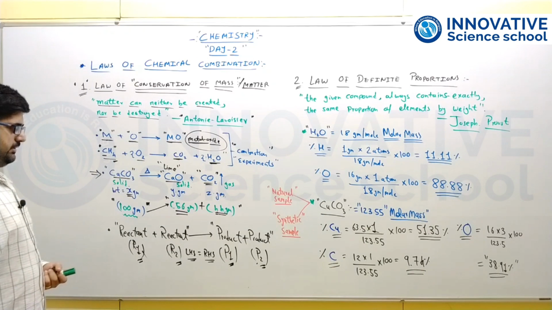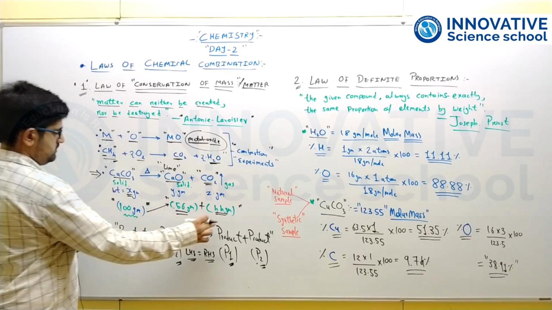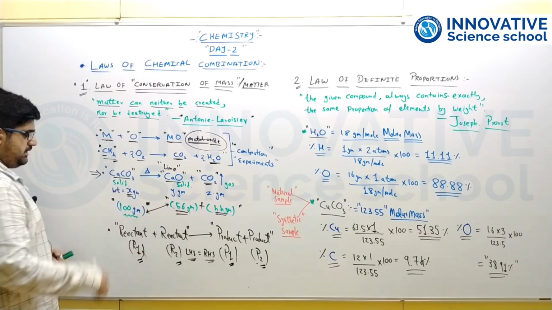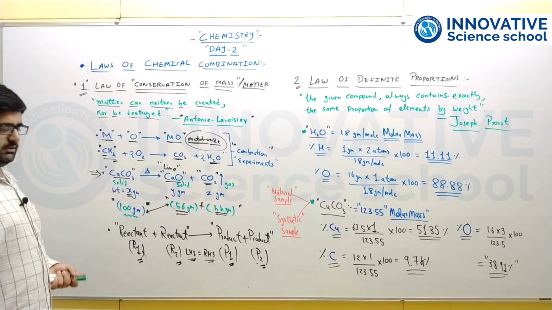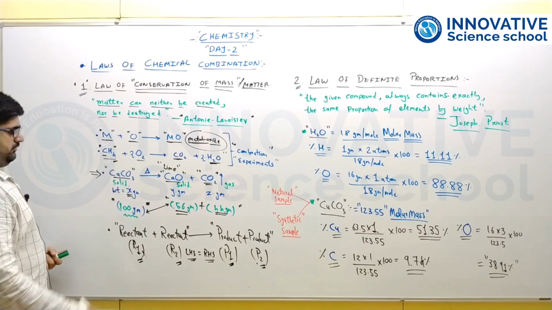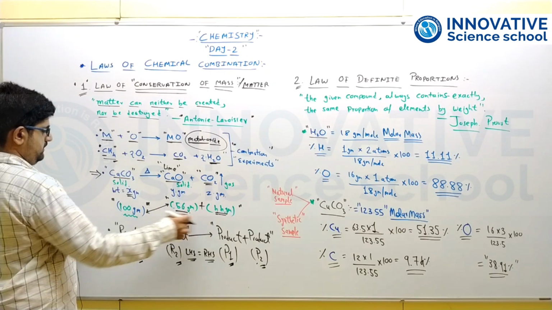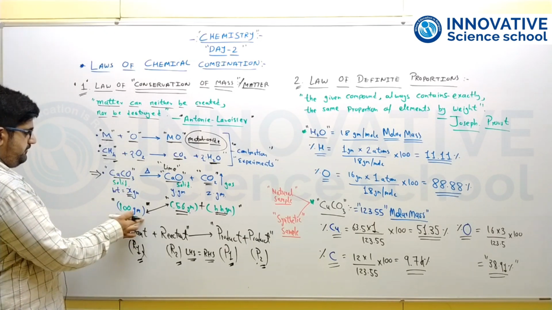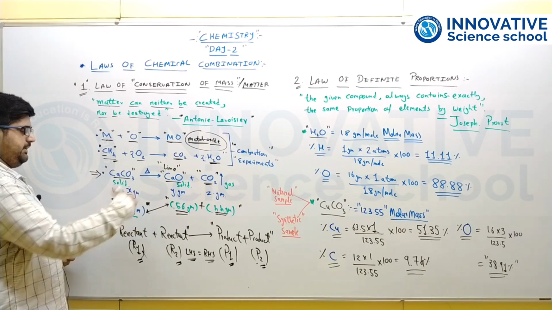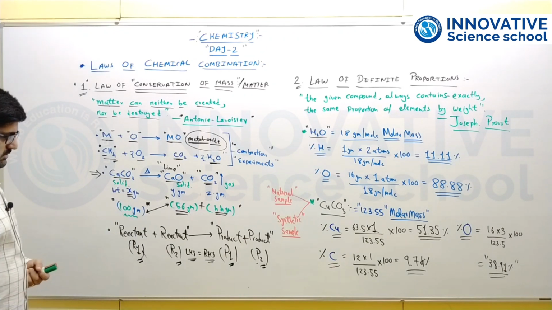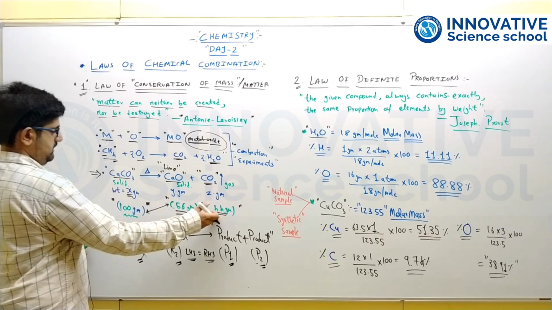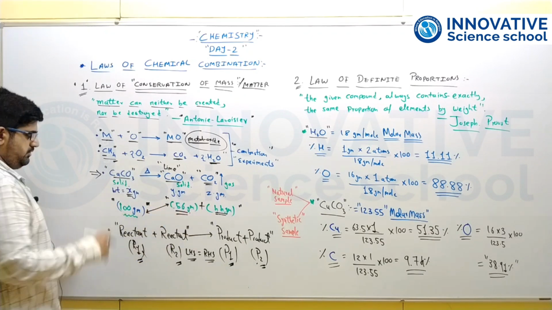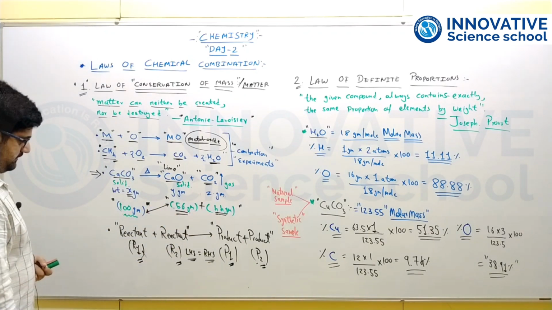When you add these two masses, 56 and 44, you get 100 grams, the initial mass of the reactant. So you can say that mass is conserved during this chemical reaction. Whatever weight of reactants you take is ultimately converted into products and byproducts, and the total of the products is equivalent to the initial reactants.